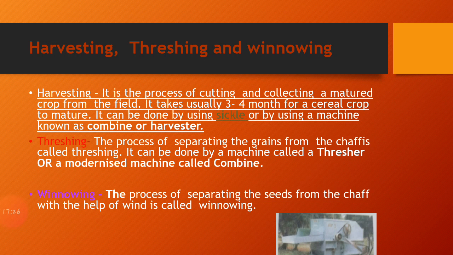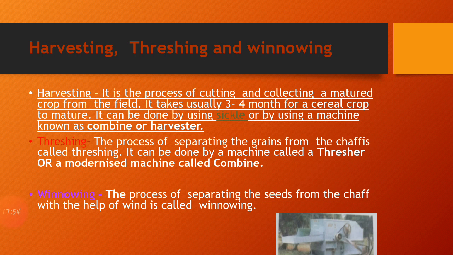Threshing is the process of separating the grain from the chaff. It is the process by which we are able to separate the grains from the chaff, and it can also be performed with the help of a machine, and that machine is called a thresher, or we can say it is a type of modernized machine. The modernized machine is also used for this, and that is known as a combine. Now the third step is winnowing.